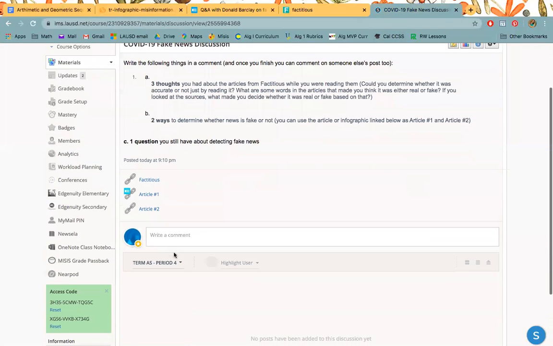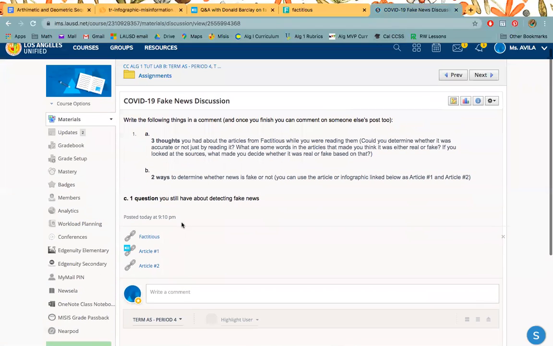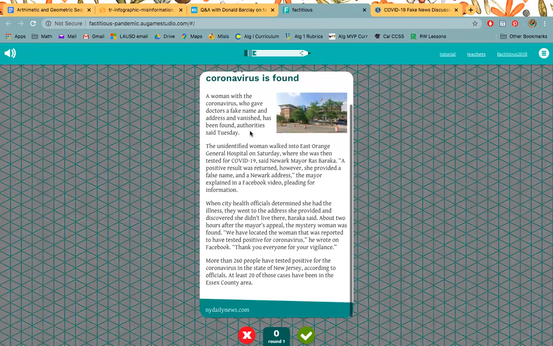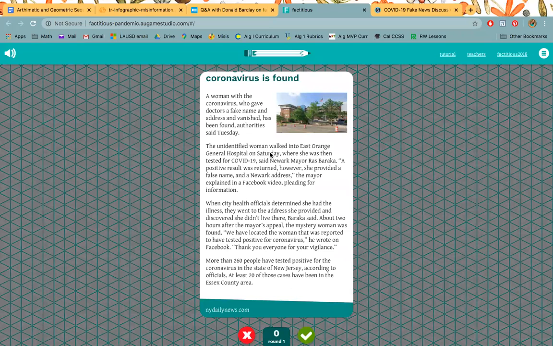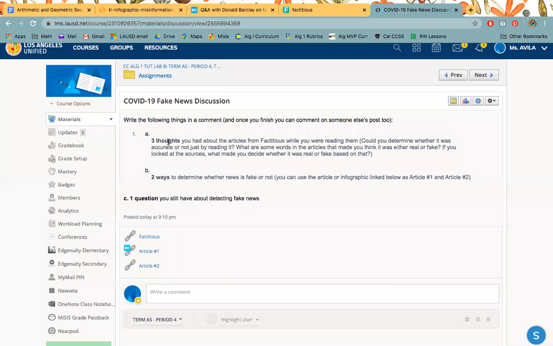So the first thing you need to do is, when you type here in your comment, talk about 3 thoughts you had while reading those articles. So if you go back here to Factitious, when you look through, perhaps there's a certain word or a certain phrase that makes you suspicious, that makes you think it's fake. So you're going to say that here. Come up with 3 things that you read in the articles.